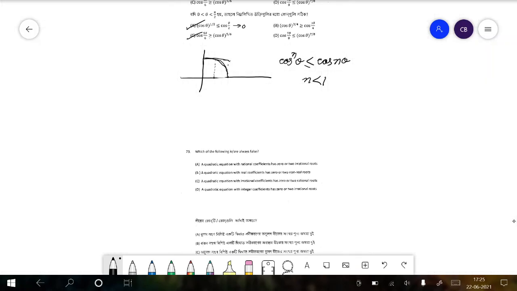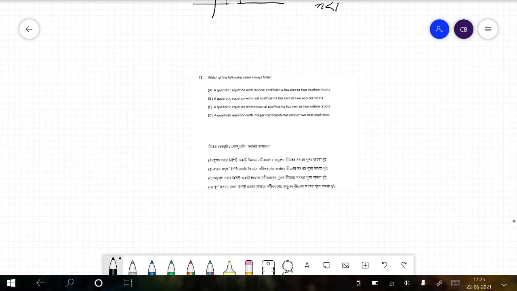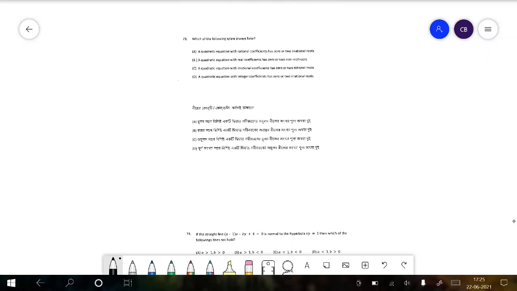Now going on to the next question: which of the following statements are false? Here, a quadratic equation with irrational coefficients has 0 or 2 rational roots.